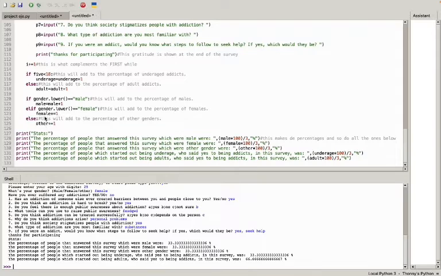And then for the same thing we did with gender, we used male, female, and other as the variables. When someone selected male, male plus 1, female plus 1, other plus 1. So that's how we get the percentages. And lastly, we use these equations right here, which multiply by 100 and then divide by 3, the equation you use to get a percentage of all the values that are given. And we use that same equation in every single one of the statistics.